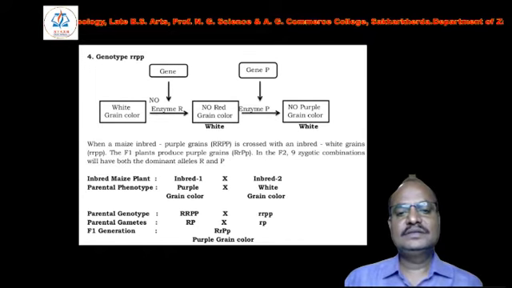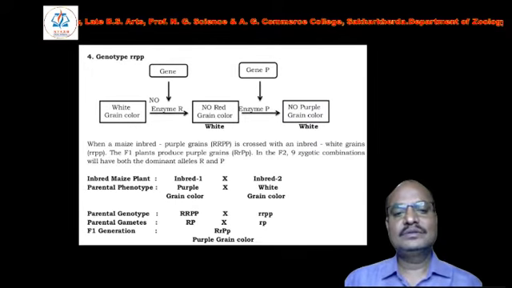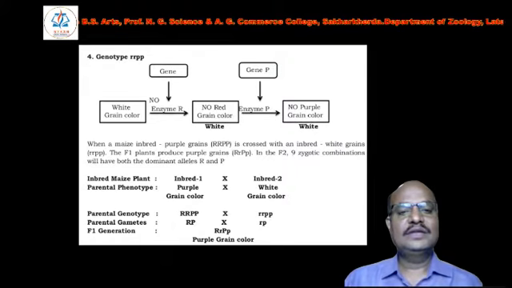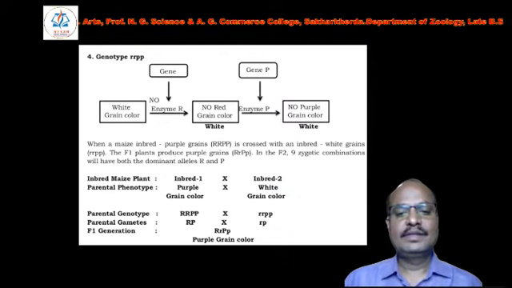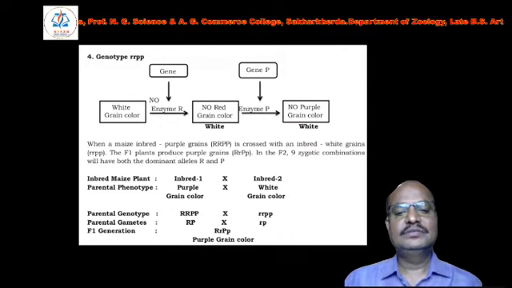When an inbred purple grain is crossed with an inbred white grain, the F1 produces purple grains. In the F2 generation, 9 zygotic combinations will have both dominant alleles, capital R and capital P. Here the F1 parents are dominant, so which color will be produced?